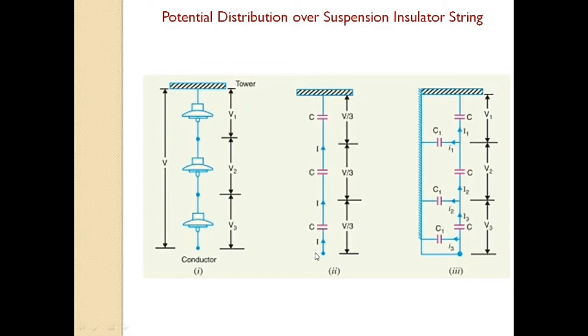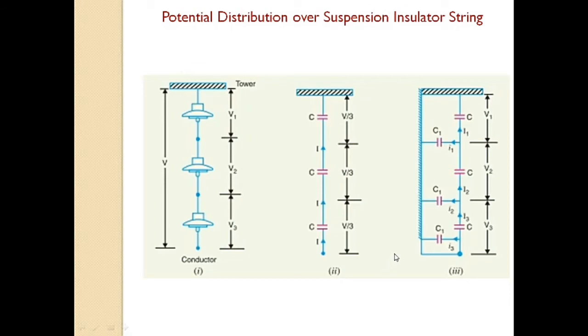But in actual, as you can see in this picture, a capacitance is also formed between a tower and metal link. Now, this is known as the shunt capacitance, because this is conducting and air is the insulating material. So, here a capacitance is formed and it is known as the shunt capacitance.